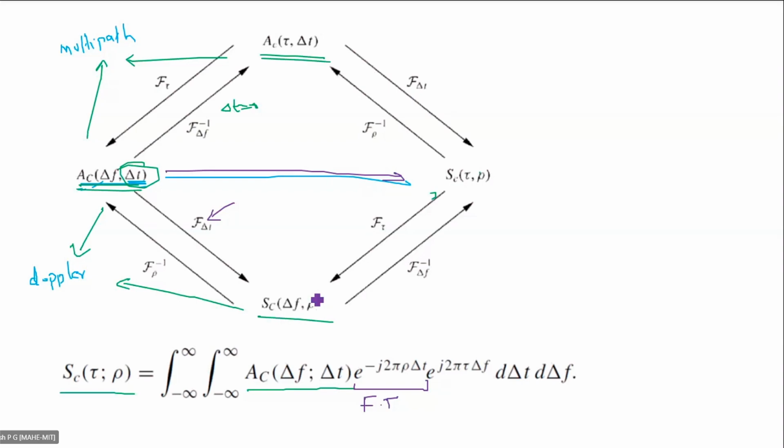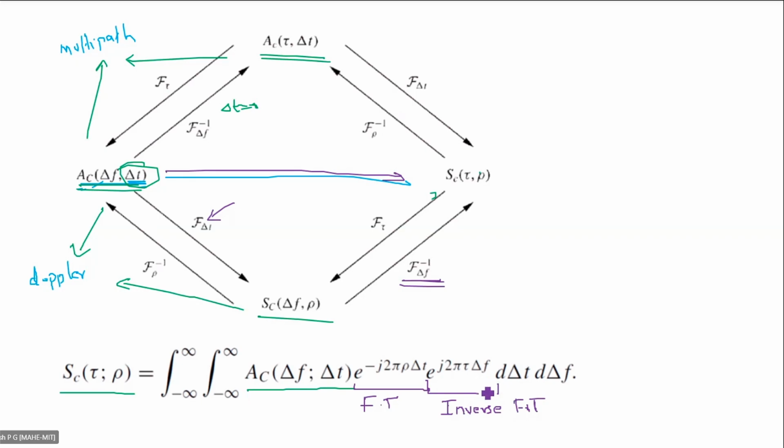And the second operation is that you have to take the inverse Fourier transform with respect to delta f. So you can look at this equation. You can do the inverse Fourier transform, that is e raised to j 2 pi tau delta f.